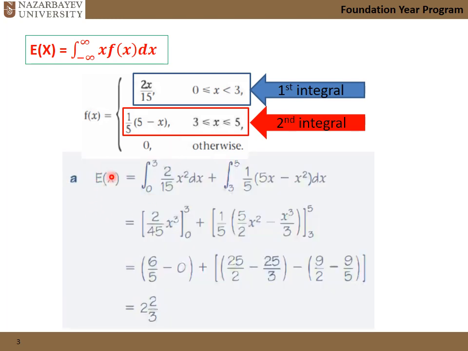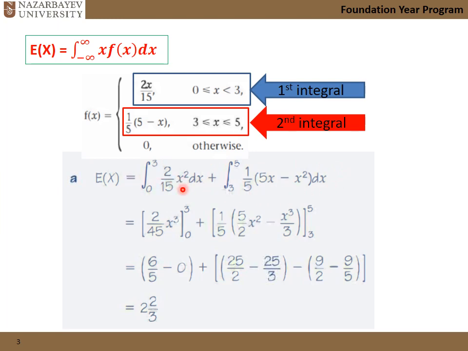So the mean equals the integral from 0 to 3, that's the first one, and the PDF equals x over 15, but we need to multiply it by this x, so we get x squared in here. And the second piece is the same, integrate from 3 to 5, and we multiply (5 minus x) over 5 by x, so we'll get (5x minus x squared) divided by 5.